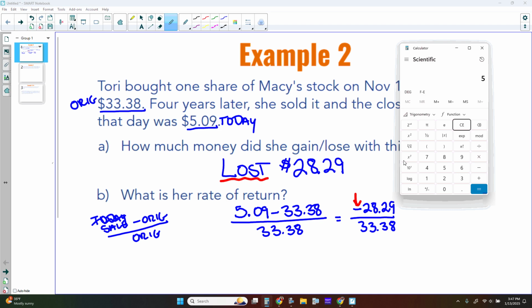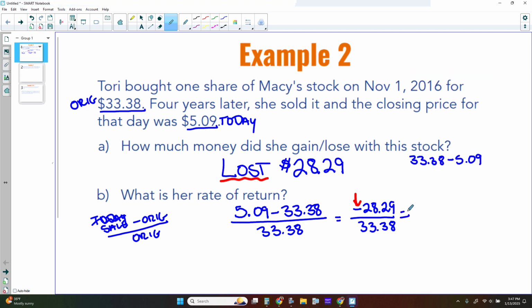I want to take 5.09, subtract 33.38. You'll see I get a negative. I want to divide that by $33.38, and you'll see I get that as my decimal. And then I want to times it by 100. And so I have negative 84.75.